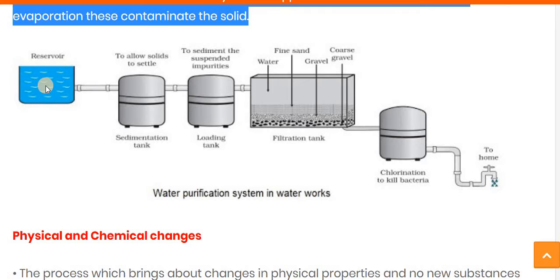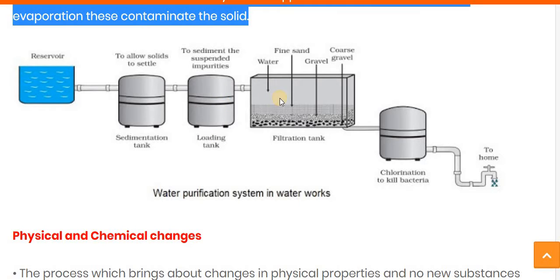Here the water purification system in a waterworks is given. First there is a reservoir where the water is stored, and then it is passed to the first tank, known as the sedimentation tank. Here the denser particles settle down in the sedimentation tank, and the lighter part, the water, is passed further to the next tank, which is known as the loading tank. In this, the suspended impurities are settled out.